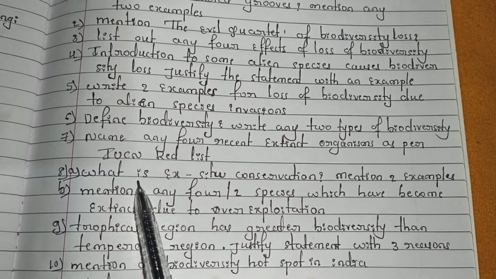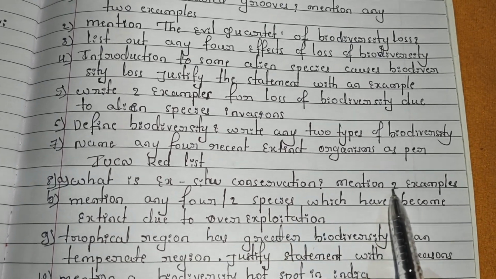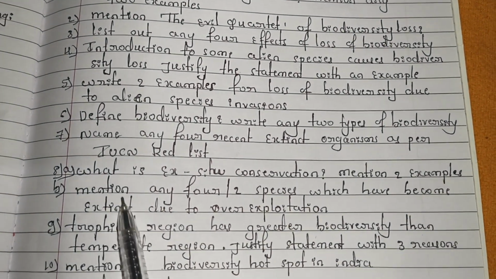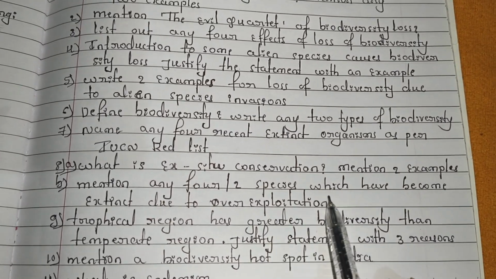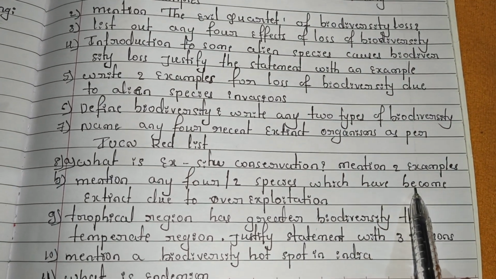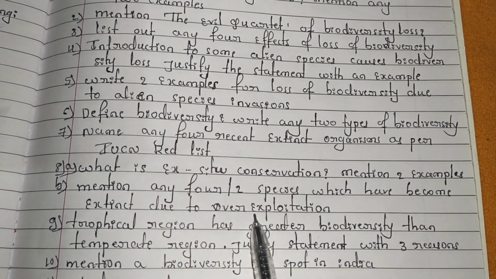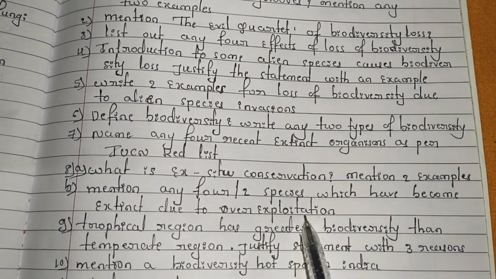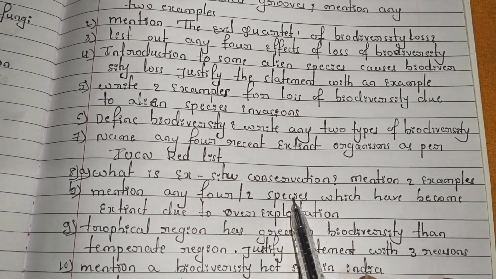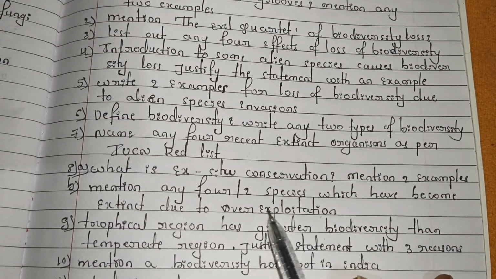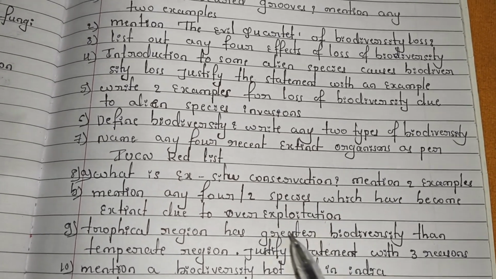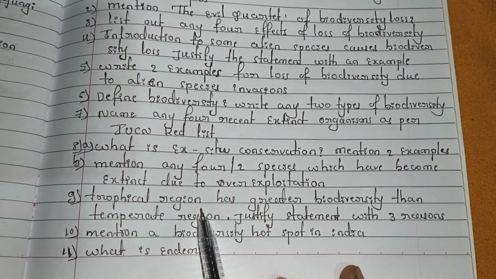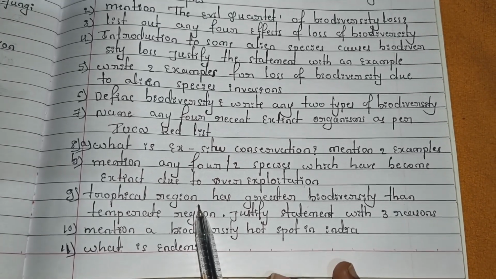And the eighth one, question A: what is ex situ conservation, mention 2 examples. And question B: mention any 4 or 2 species which have become extinct due to over exploitation. By over exploitation, which species have become extinct, you have to write. Over exploitation takes place by human beings only. And I hope you already studied this chapter.